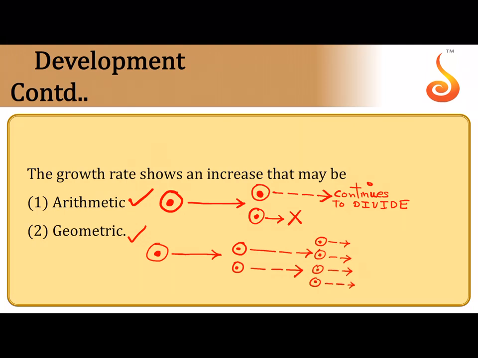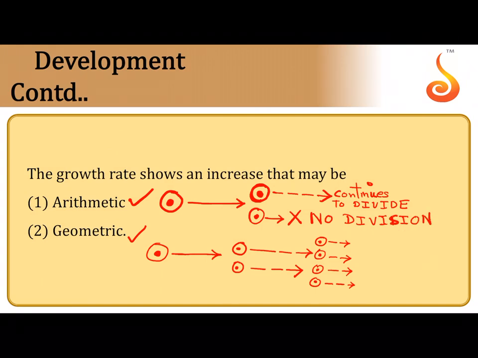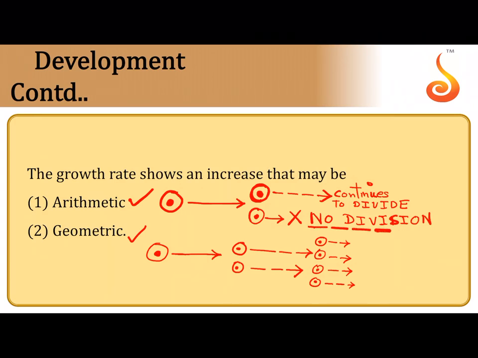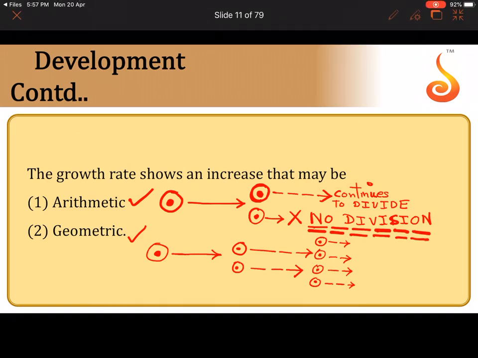Whereas in arithmetic growth, if one cell divides, one of them continues its journey of division, while the other says no division and stops dividing. Probably it acts as a reserve cell. When the situation demands, it may start dividing, but at the moment one of them has decided not to divide, and so we call this type of growth arithmetic growth.